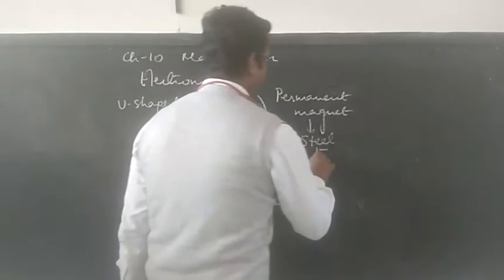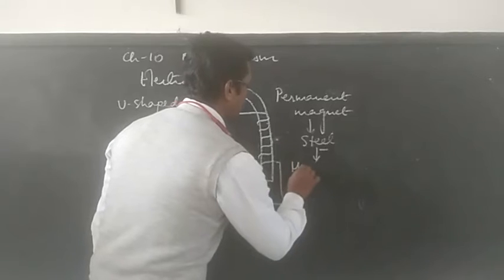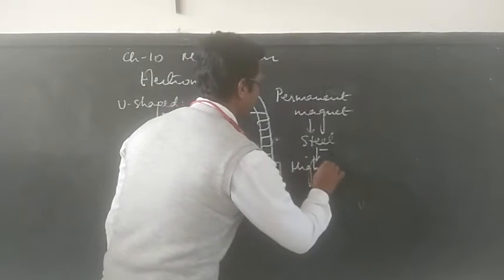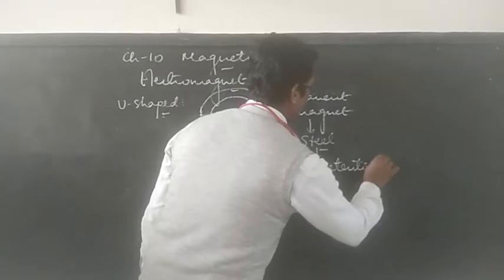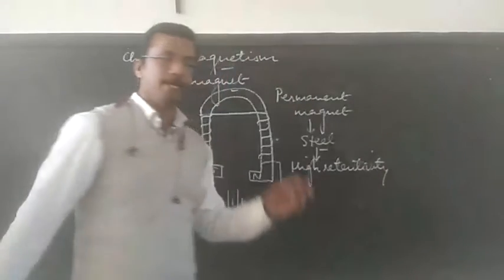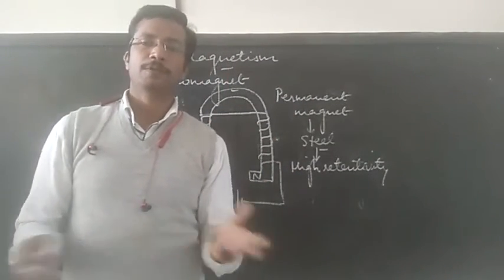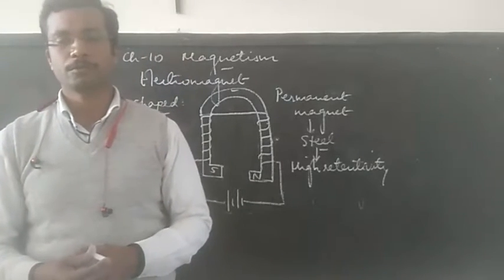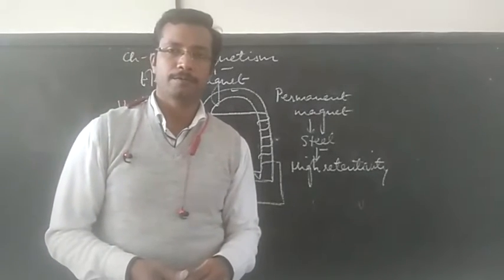So why is steel used for making a permanent magnet? The reason is steel has high retentivity, due to which it can retain the magnetic properties even after there is no current flowing through it. This is called a permanent magnet.